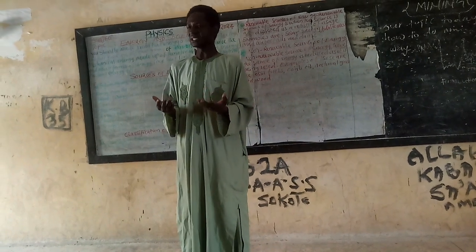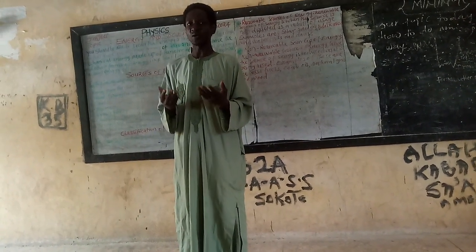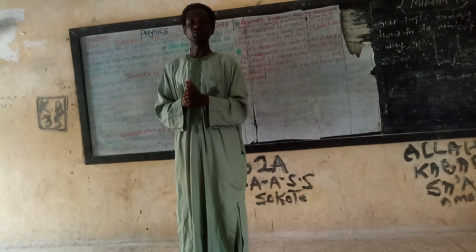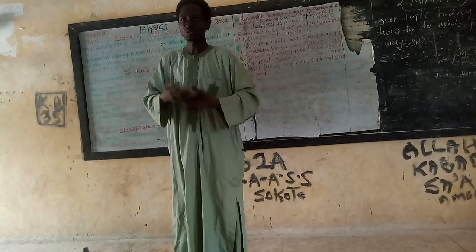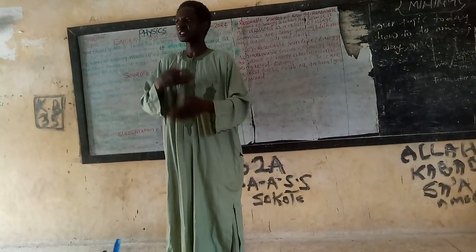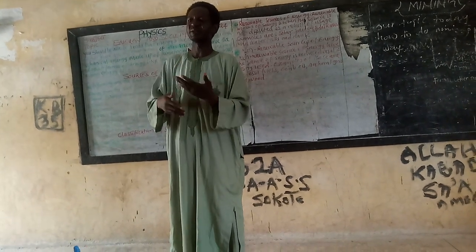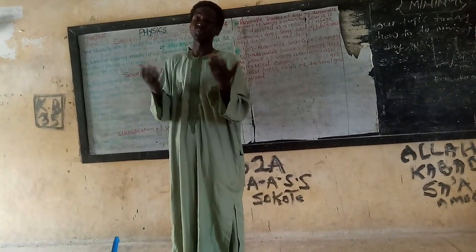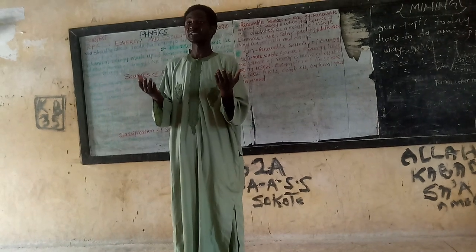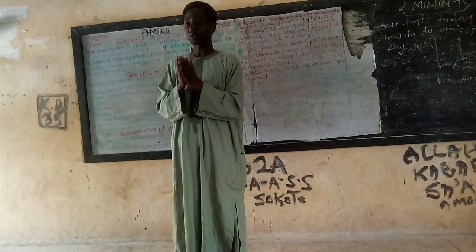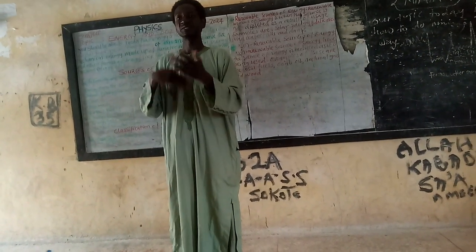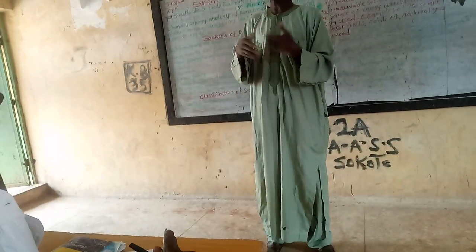So this is an example of a renewable source of energy, because the water is always coming from the dam, and the dynamo is moving, unless it has some fault. But as far as it is healthy, it keeps turning and the electricity is generating.